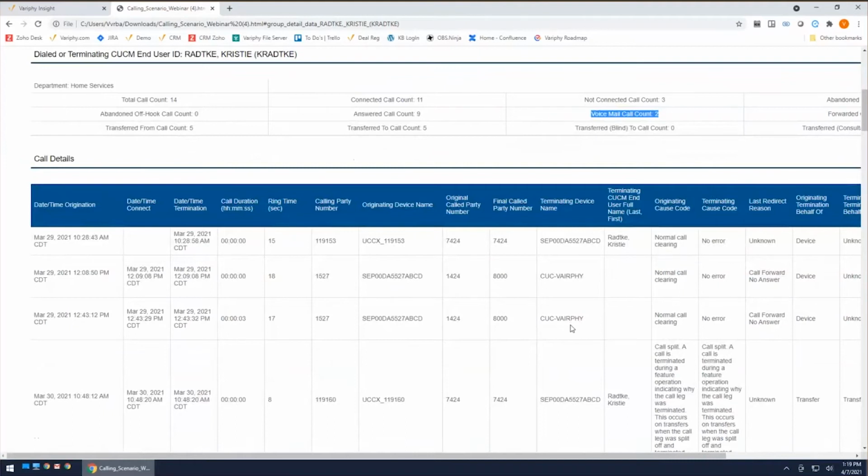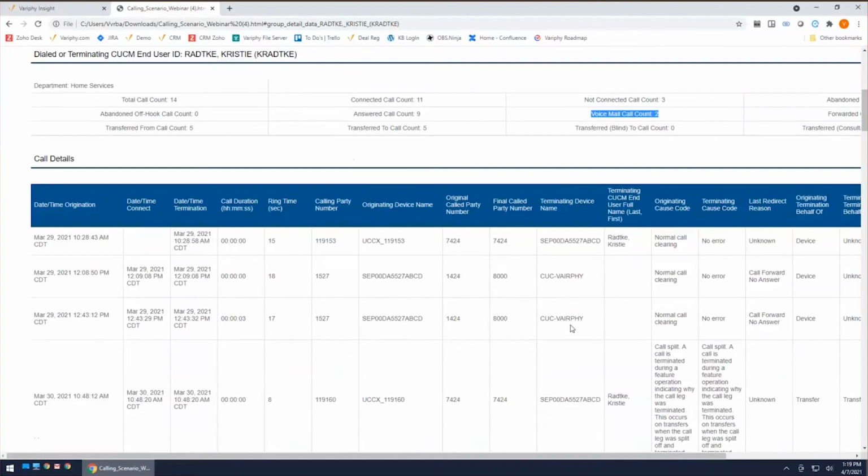All right. So the next thing we're going to take a look at is voicemail. How does Variphy know what my voicemail system is? So there's a couple different things that we do to determine voicemail. First thing we try to do is we look in your call manager. Within call manager, you could set up voicemail and voicemail ports. If you're using a standard Unity system, you more than likely have voicemail ports in there.